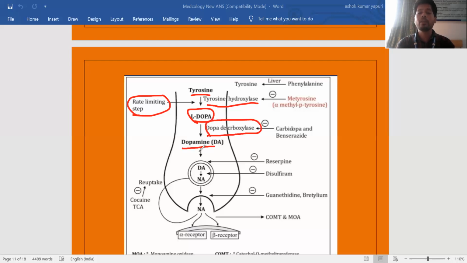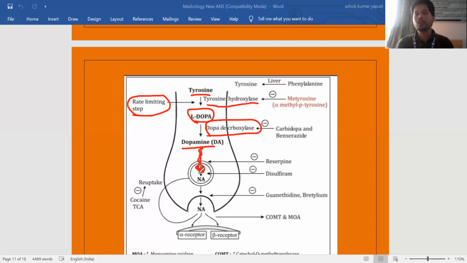After synthesis, dopamine is stored in the synaptic vesicles. Why? If dopamine is free, it will be easily metabolized and degraded. That's why dopamine, with the help of a transport mechanism, reaches the synaptic vesicles, and in the synaptic vesicles, dopamine is converted to noradrenaline. How? With the help of the dopamine beta hydroxylase enzyme.